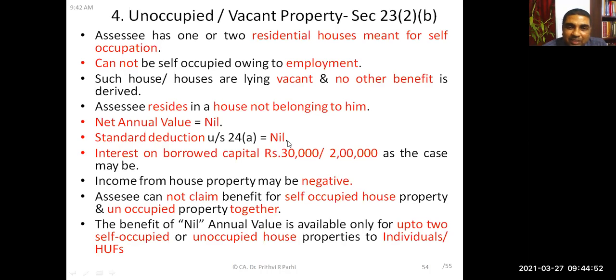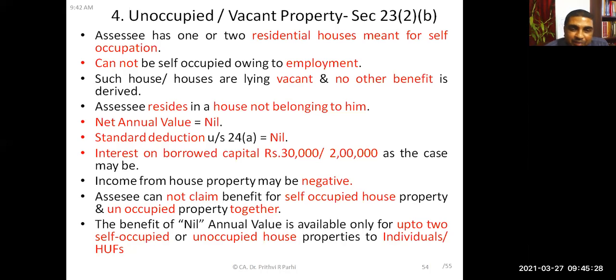Interest on borrowed capital is 30,000 or 2 lakh as the case may be. You know in which case it is 30,000, in which case it is 2 lakh. So income from property can be negative. Negative here means negative maximum to the extent of 2 lakh rupees. That means it is just like a self-occupied house. But if the assessee is already claiming benefit under self-occupied house, again he cannot claim here. Maximum 2 houses. Let us say 1 self-occupied house and 1 unoccupied house, or 2 self-occupied houses, or 2 unoccupied houses. But it should not be more than that.